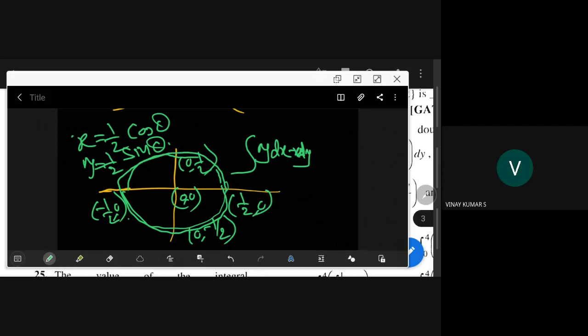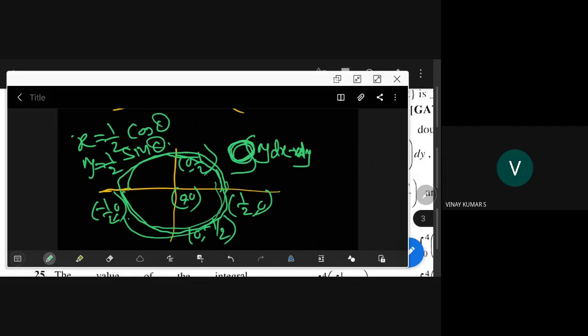R cos theta, R sin theta. So dx is, now you use this technique. You put y here and x here and then dx dy and try to evaluate. Now see, where is theta? Theta is a full circle. That's why full circle means they will put that it is a closed curve. Whenever it is a closed curve, they put this circle here. Okay, that is for you.